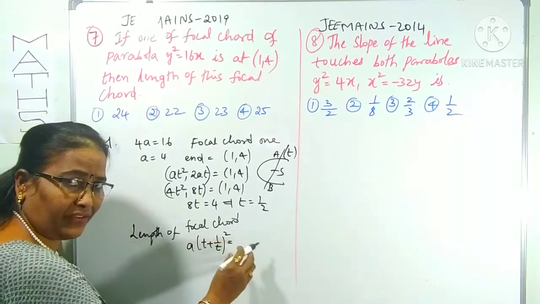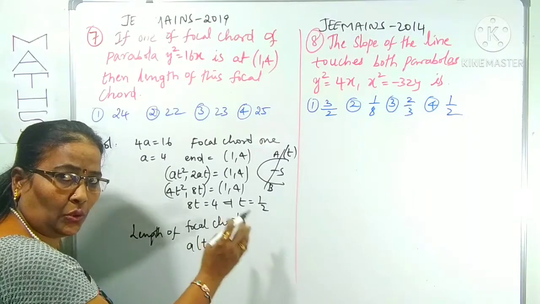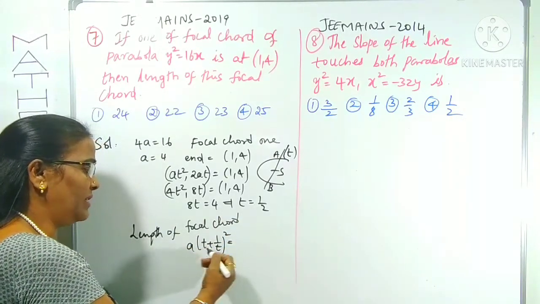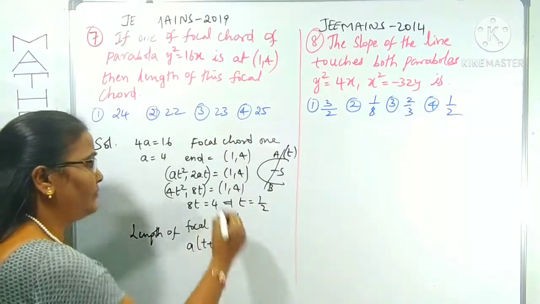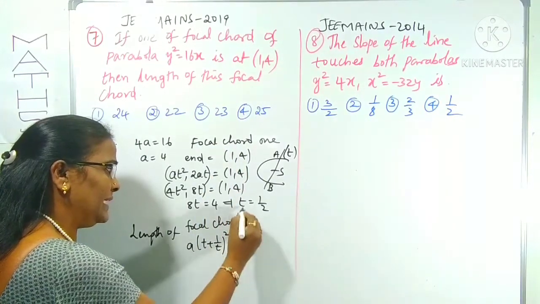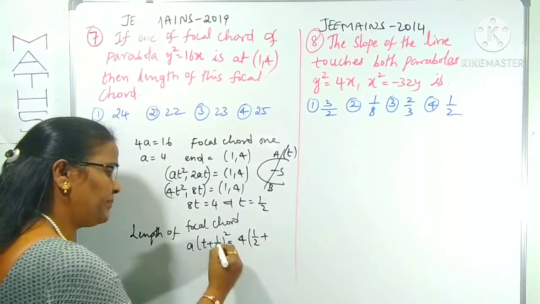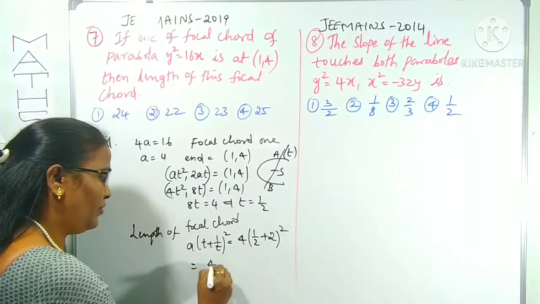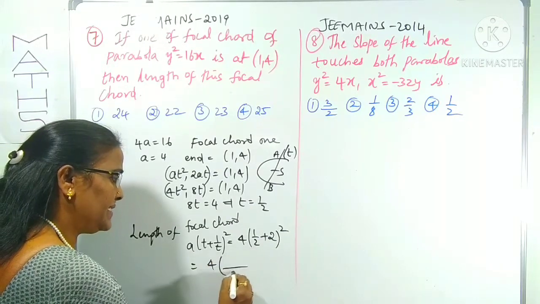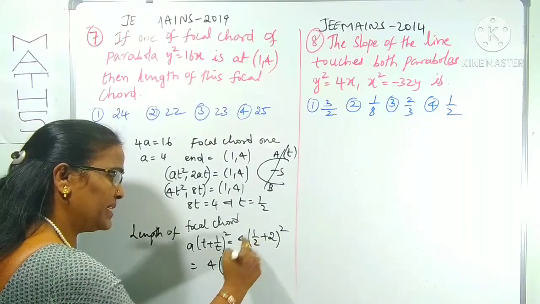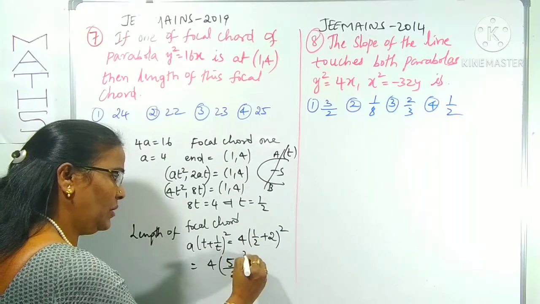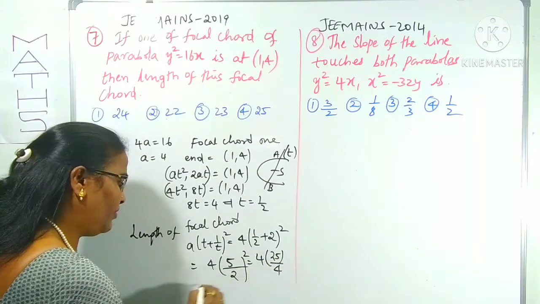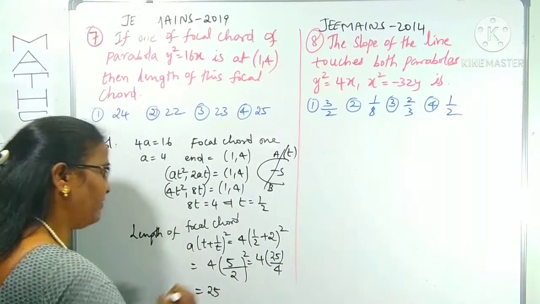All these tips are given in lecture 2. You can watch those videos, definitely you can understand this formula. So a is 4 into t is 1 by 2 plus 1 by t is 2, whole square. Therefore this is simply 4 of, taking 2 as LCM, 2 into 2 is 4 plus 1, 5 by 2 whole square. This is 4 of 25 by 4, gets cancelled, it will be 25.